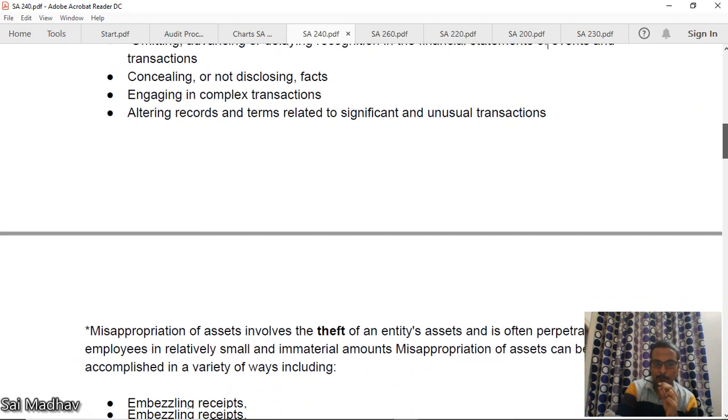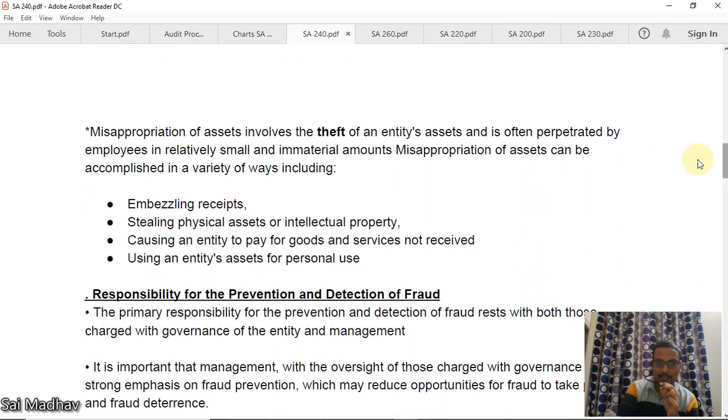Now, misappropriation of assets. You know what assets are. Misappropriation is nothing but theft of the entity's assets, and is often perpetrated by employees in relatively small and immaterial amounts. This can be accomplished by embezzling receipts, which means you are not showing them; stealing physical assets or intellectual property; causing an entity to pay for goods and services not received; using an entity's assets for personal use. These are examples of misappropriation of assets.